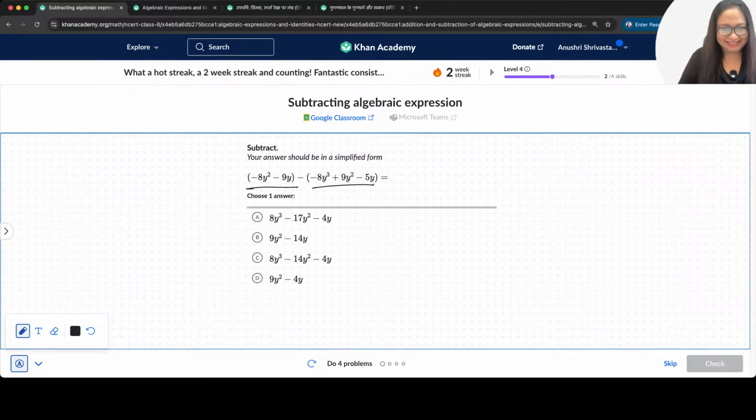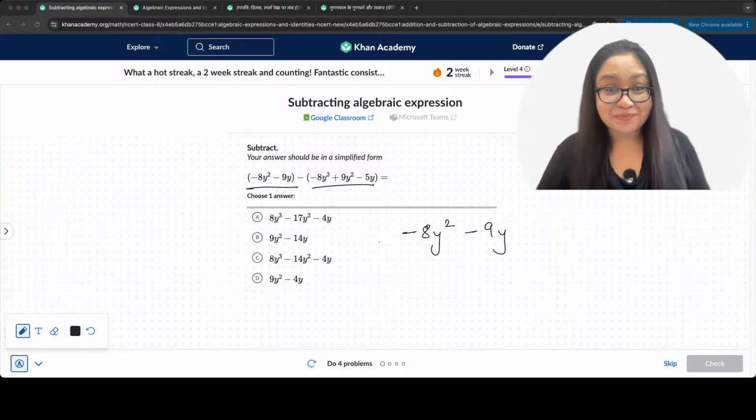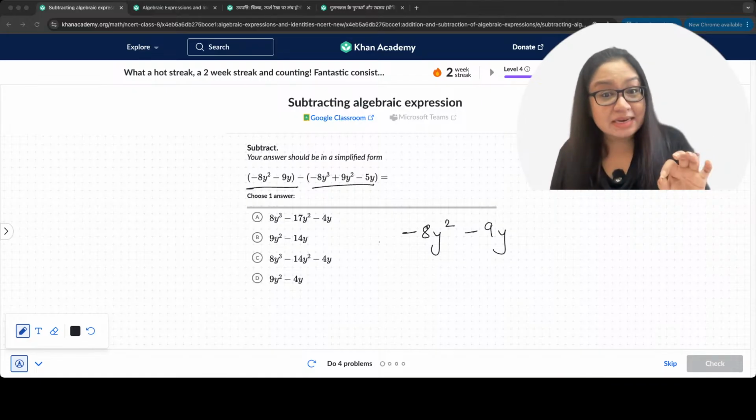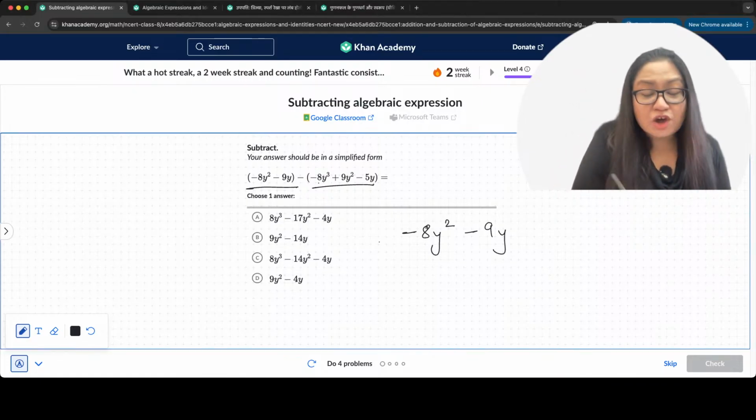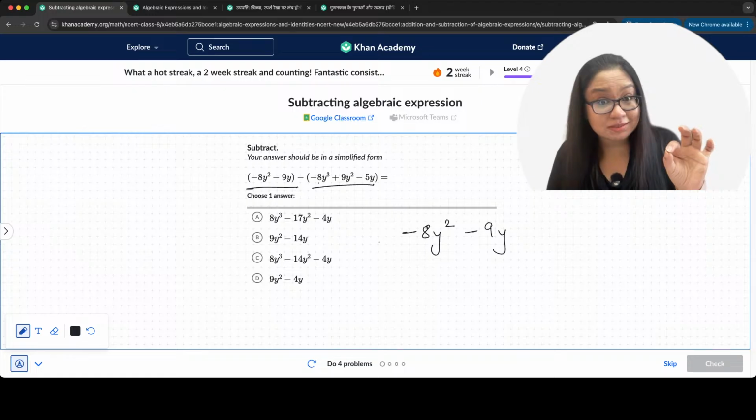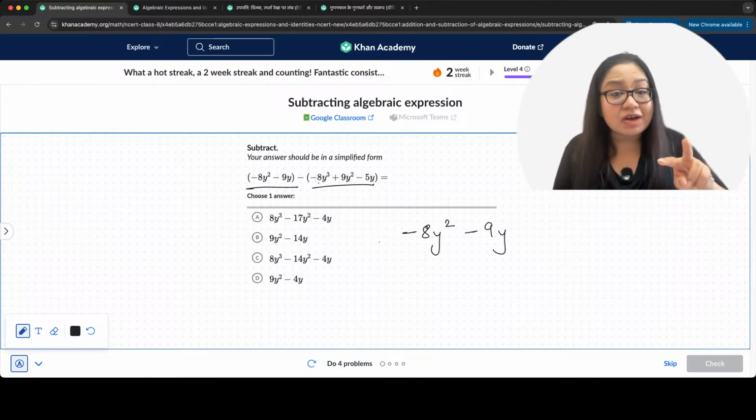What's the answer? Let's see. So what do we do? We go ahead and subtract like terms, right? So first things first, we have to write the signs properly. So I'm going to write the expression here, and then we go: minus 8y square minus 9y as it is. And then we have minus of minus plus. Right. Two negatives together give us positive.